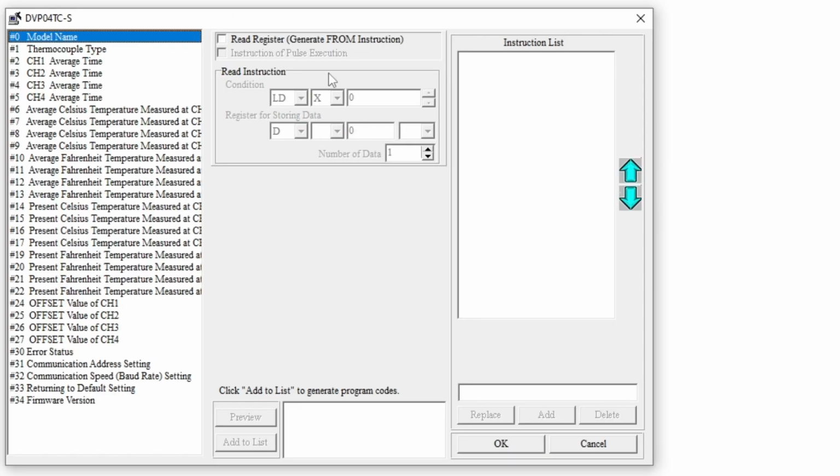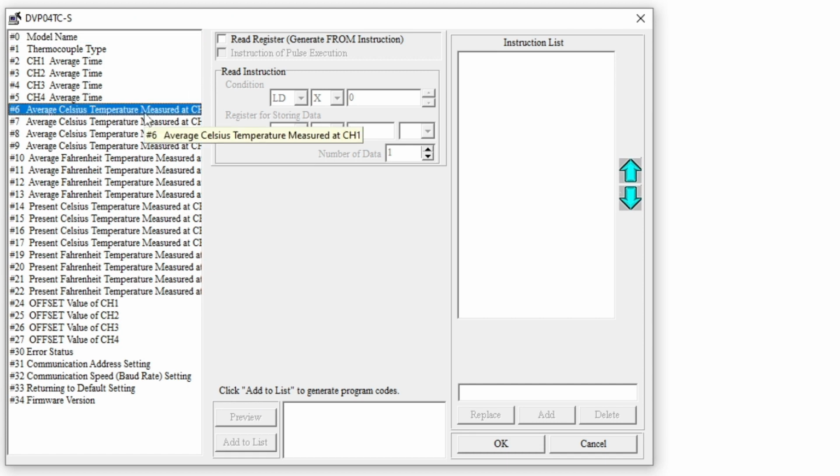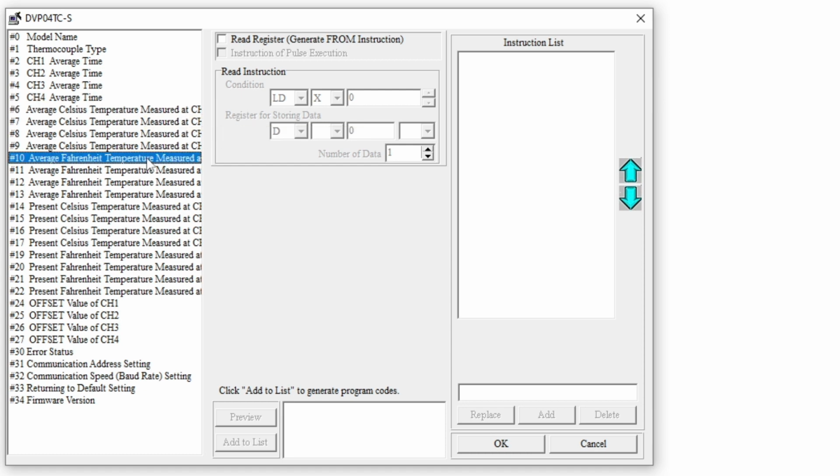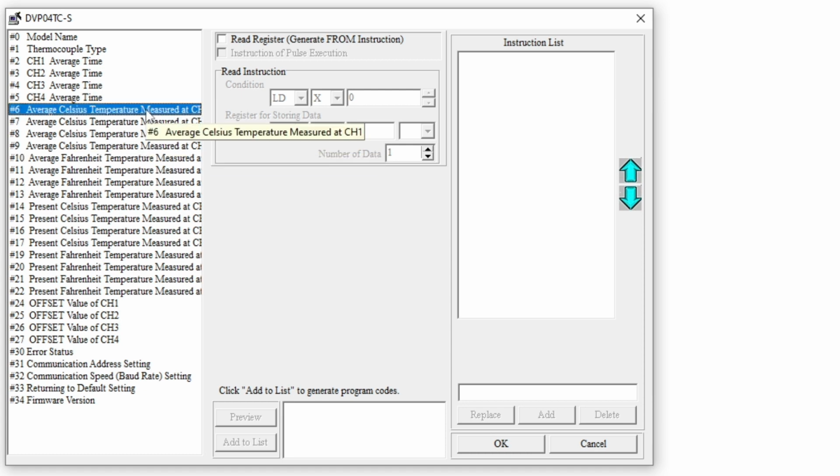Then if you would like to read the data for the average sources, I read it and add it by using the M1.